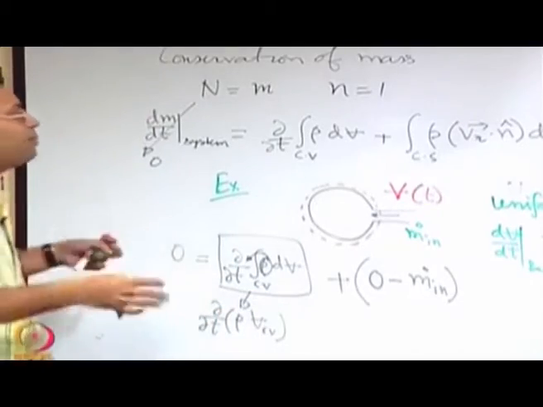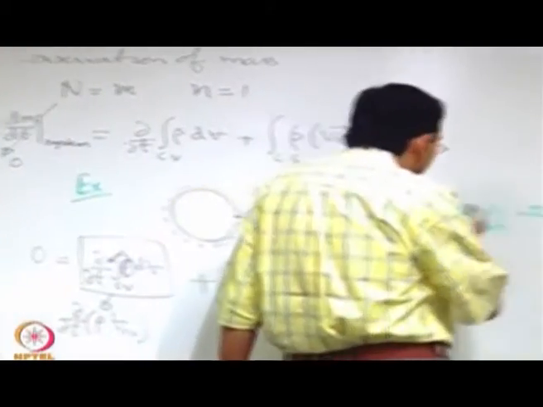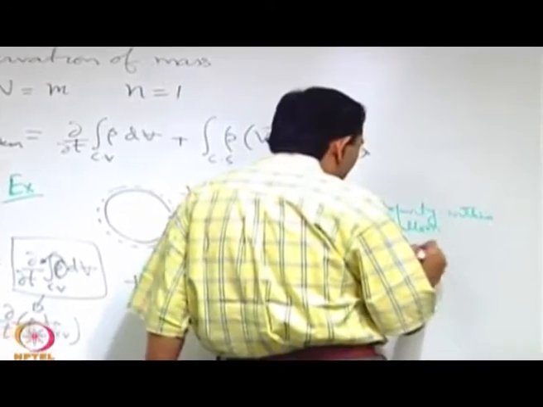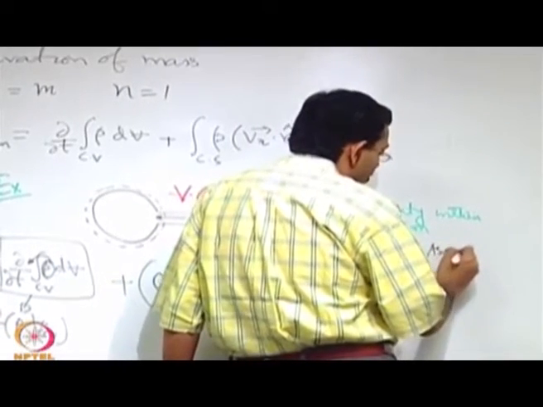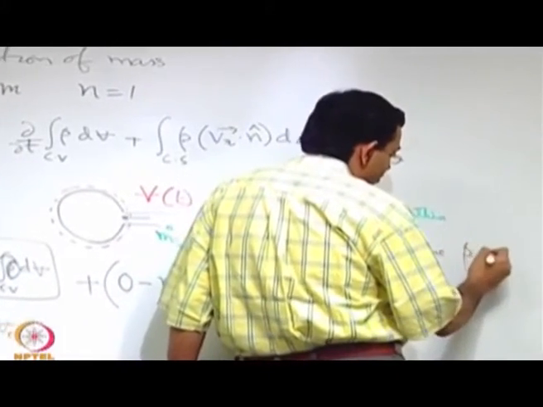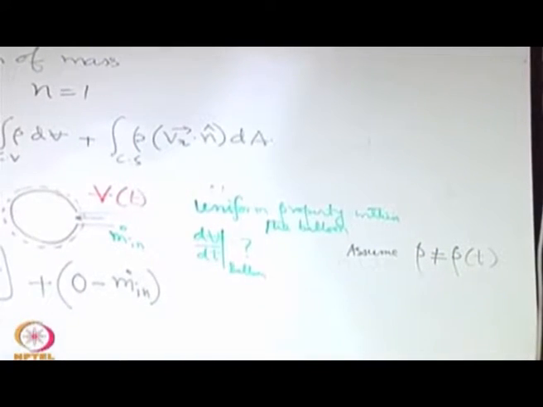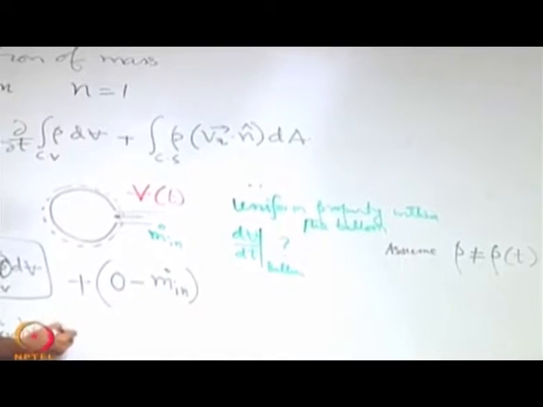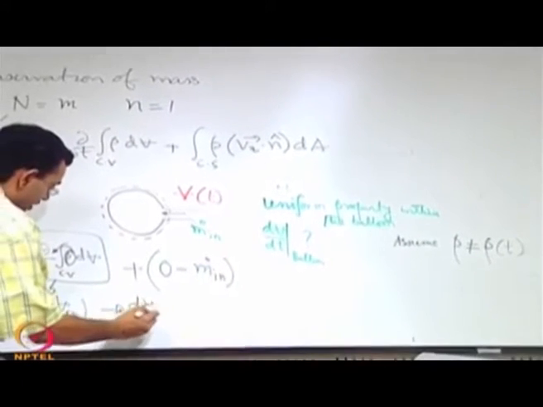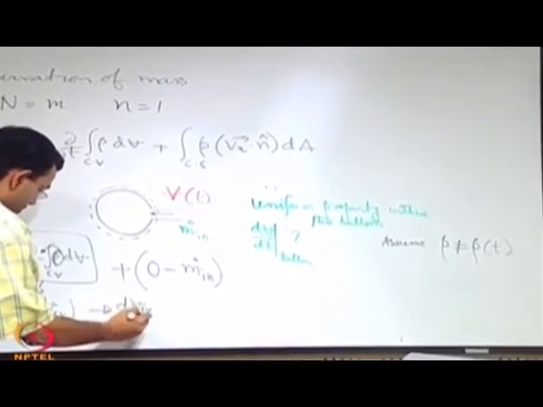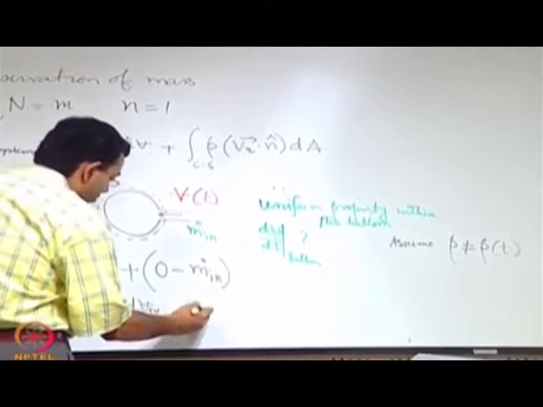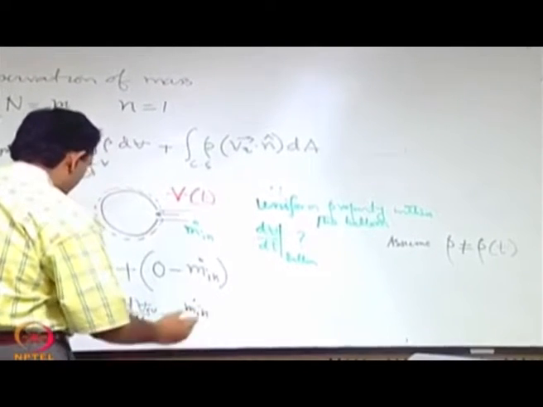But if you make an approximation that it is not only uniform, but also that rho does not change with time, rho is not a function of time, then it is possible to find out the rate of change of the volume of the control volume with respect to time, that is m dot in divided by rho.